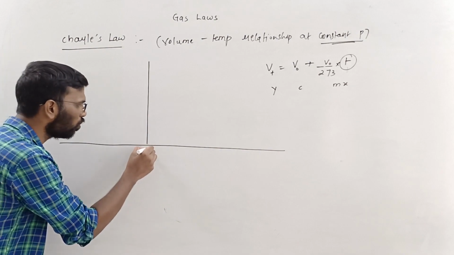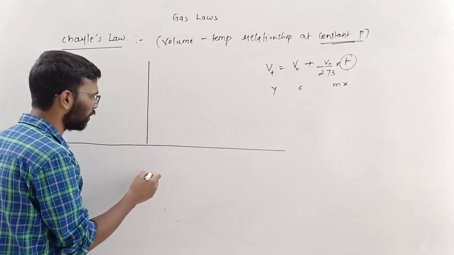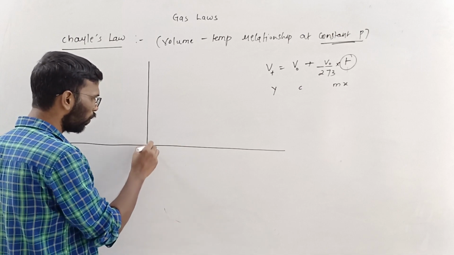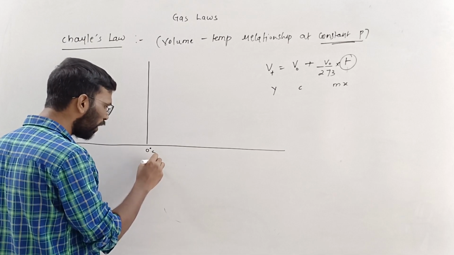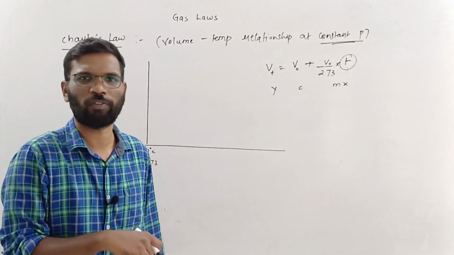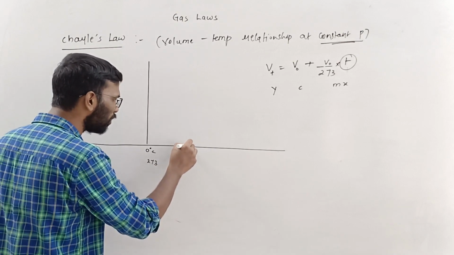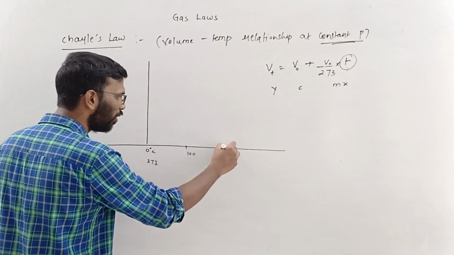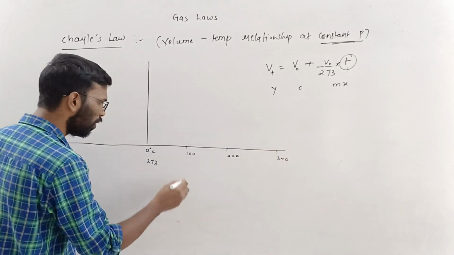So this is 0. I'll write one scale which is in degree Celsius. Let's say this is 0 degree Celsius, and 0 degree Celsius means 273.15 Kelvin, right? So I'll write this to be 273. So here I am writing 100, here 200, here 300. So what is this?